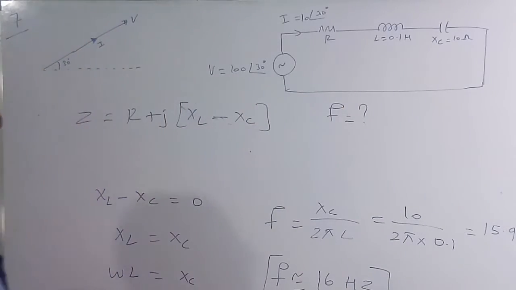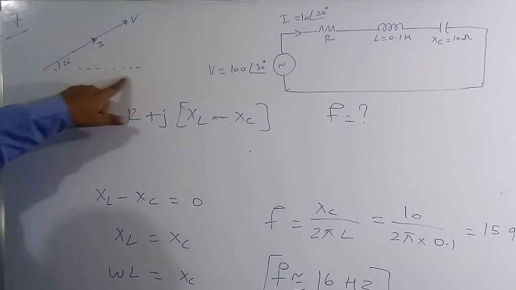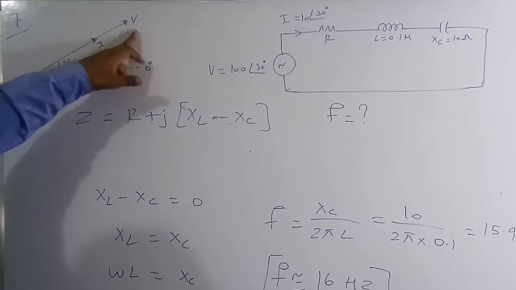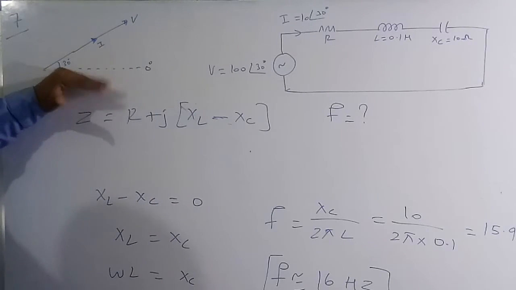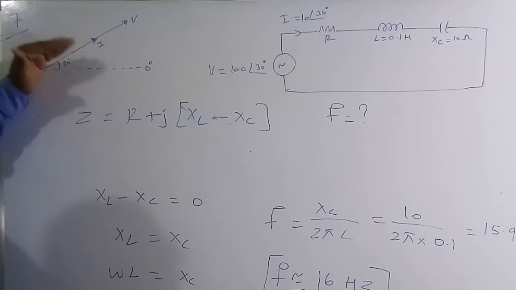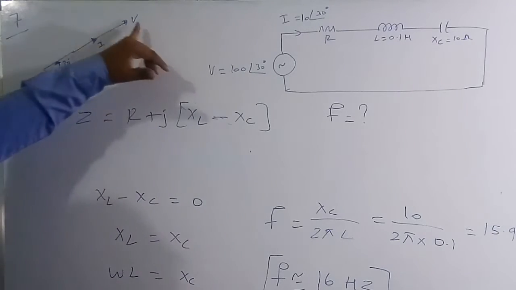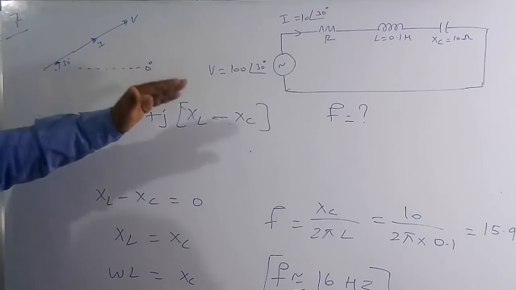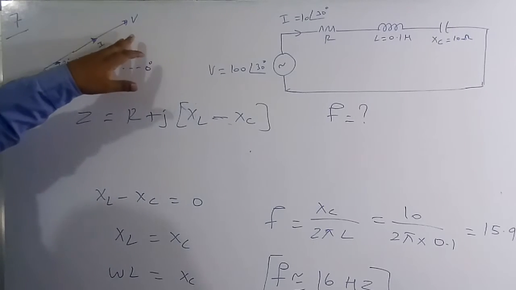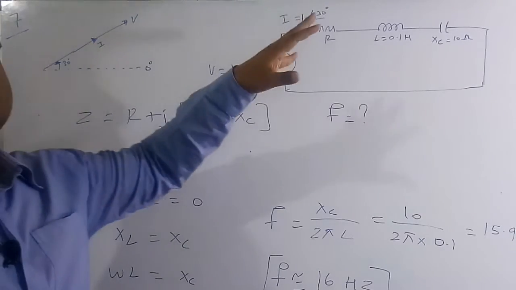If you see carefully here, I want to draw the phasor diagram of the voltage and the current. So this is a phasor diagram. Let me assume this is a reference phasor of 0 degree. The voltage is going to lead the reference phasor by 30 degree. It's positive, so we have to go in the anti-clockwise direction. This is the voltage phasor, and the current phasor is also leading the reference phasor by 30 degree. So this is the current phasor and voltage phasor. Both are in phase, so we can say that this circuit is a purely resistive circuit.